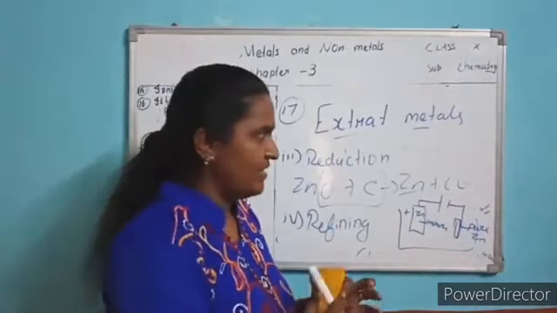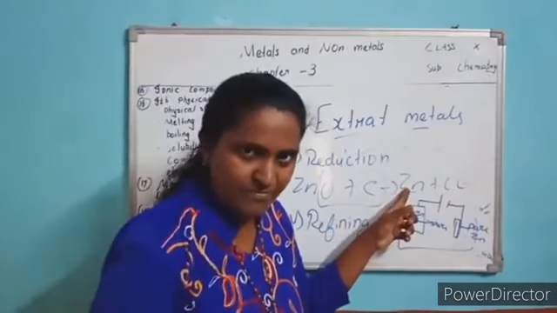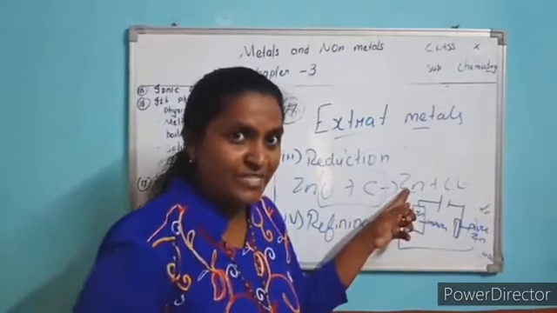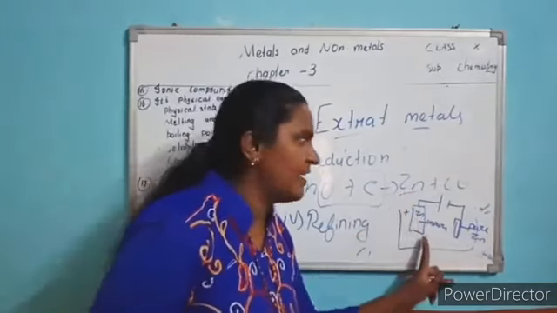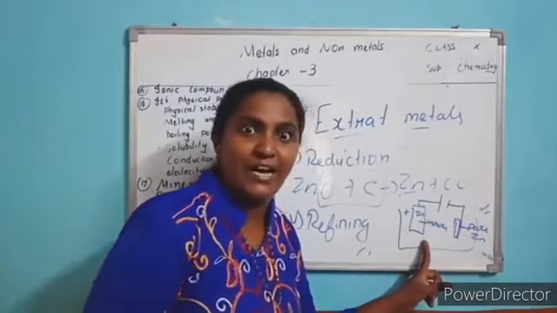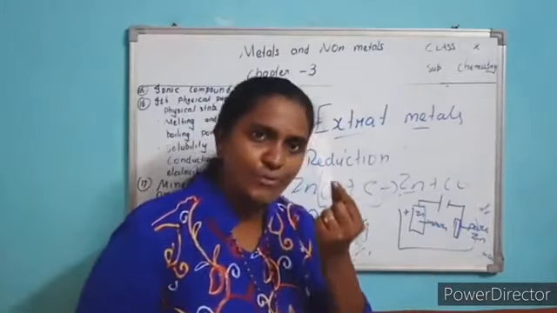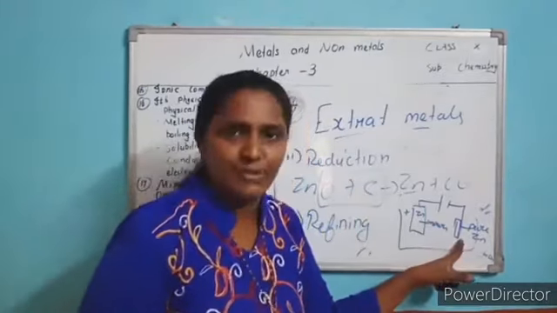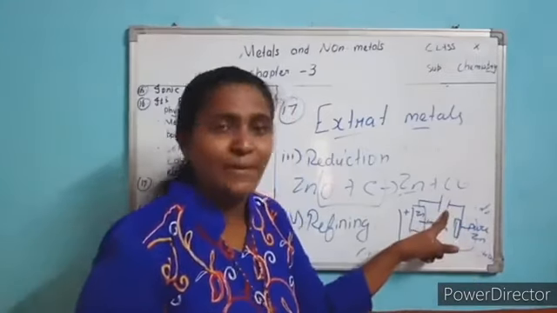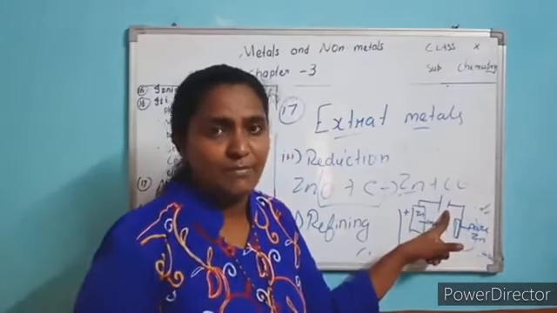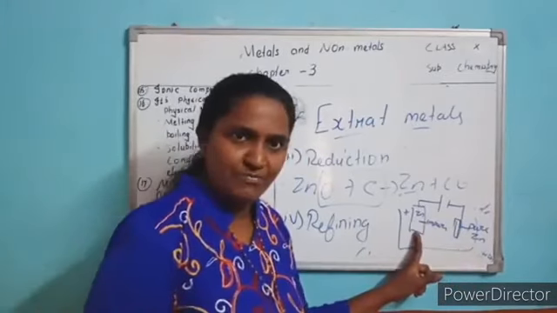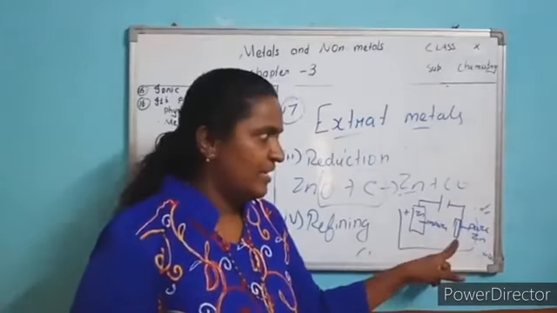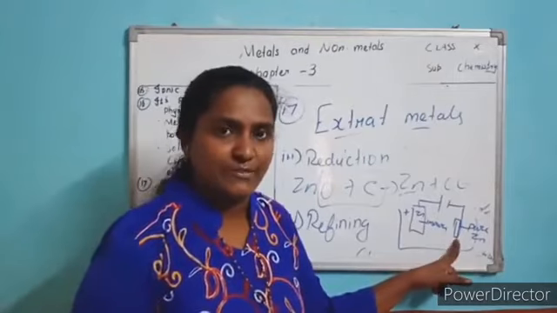Very careful: what you got is the impure form, and now we are going to purify it 100%. So the impure zinc you take as the anode. This word is important, anode. And one small piece of pure zinc you take as the cathode, because it is connected to the negative terminal of the battery. That's why it is the cathode.